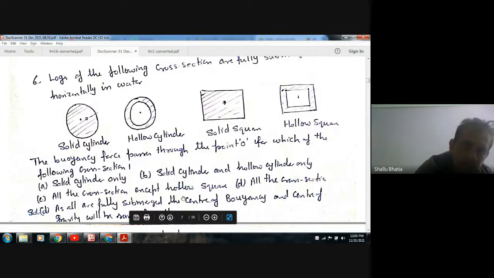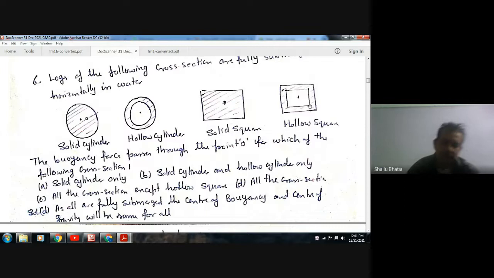So for all the cross sections, the buoyancy force will pass through point O. Since each is fully submerged, the force passes through this, this, and this. So the answer is D.